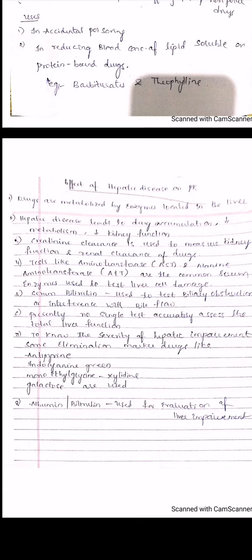Hepatic disease leads to drug accumulation. So if drug accumulation takes place, what happens? Automatically your metabolism will be decreased, and if metabolism is decreased, your kidney function will also be decreased. I have told you already that creatinine clearance plays a major role. Here the creatinine clearance is used to measure kidney function and renal clearance of the drugs.